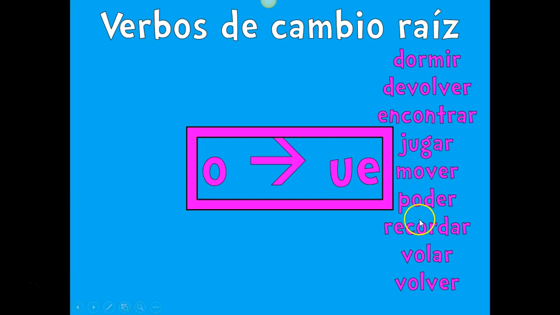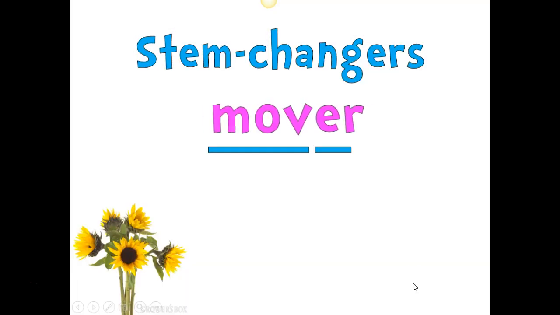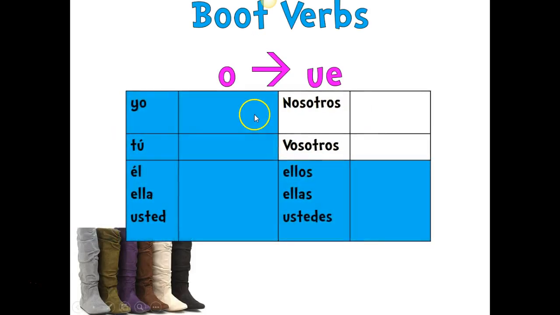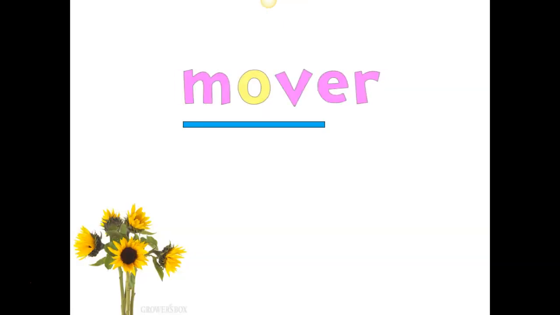Mover, poder, recordar, volar, and volver. Again, we are making a change to the stem of the verb. This time we're just making a different change. We're going to change that O to a UE. So we are going to make this change once again in the boot of this verb chart. We are not going to make this spelling change in nosotros, but for every other subject, we will be in the boot of the verb.